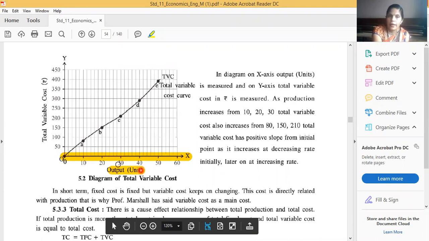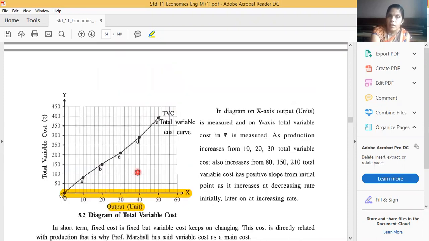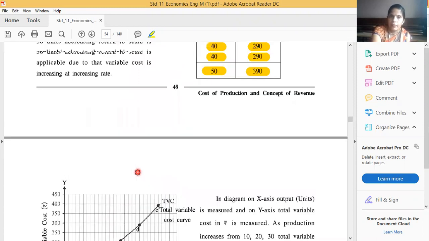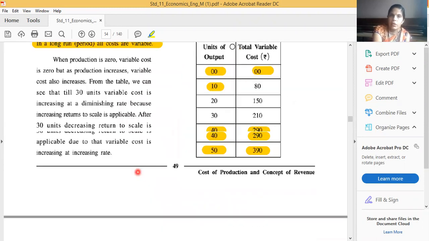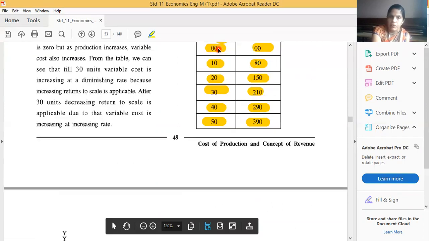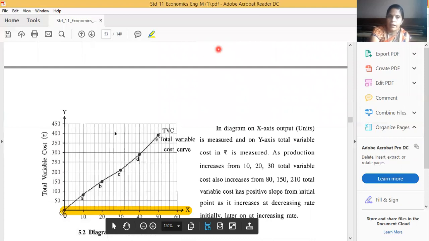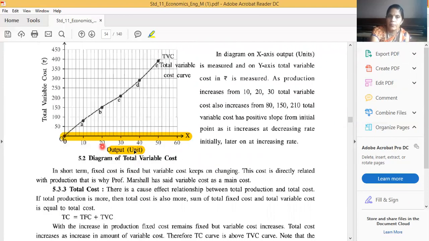No need to write anything by yourself, it is already written in the table. The first side is the independent value. The independent value is the unit of output. This we will show on the OX axis. Nothing new, the same thing we have written on the OX axis.